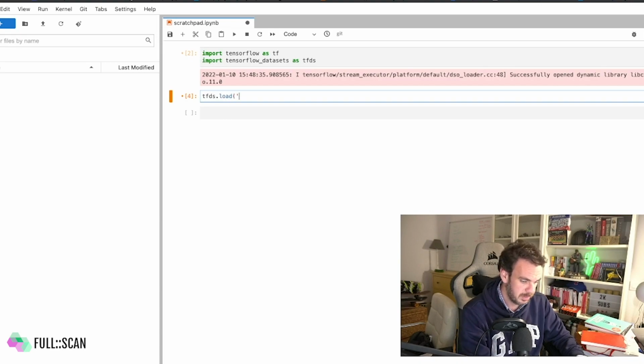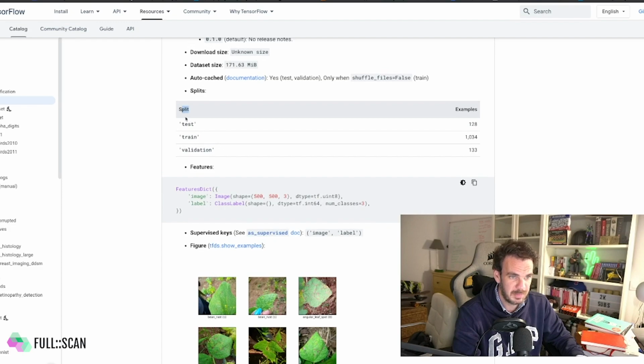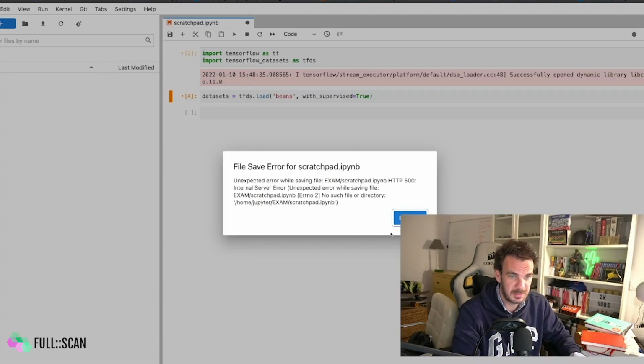Then you put the name, beans, and then I think you need to put with_info equal to true. All right, so that will be giving me a number of datasets. Actually, if you go back here to the documentation, you will see it will return a dataset with 3 elements. Validation, train, and test already come split, so that's pretty good.